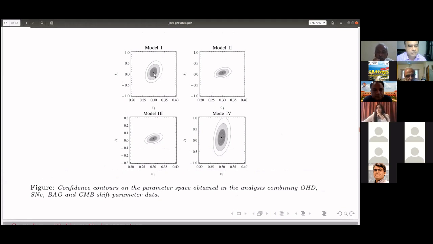And we can always see that J1 equal to 0 is included. If J1 is equal to 0, of course, we shall have j equal to -1, which is lambda CDM. So lambda CDM is always included in the 1 sigma confidence level. So the departure from lambda CDM, if there is any, is not statistically significant. That is the result from the parametric reconstruction of jerk that we had.